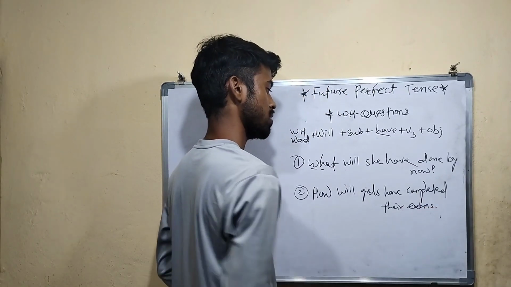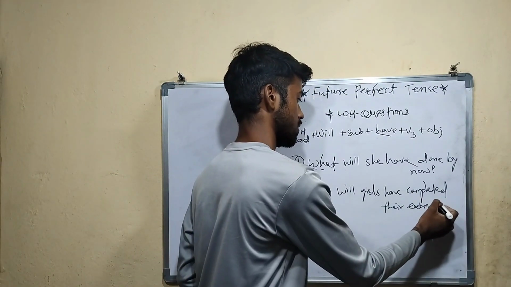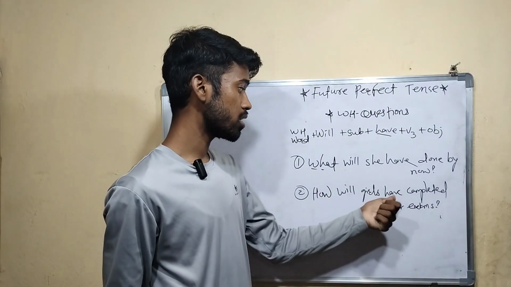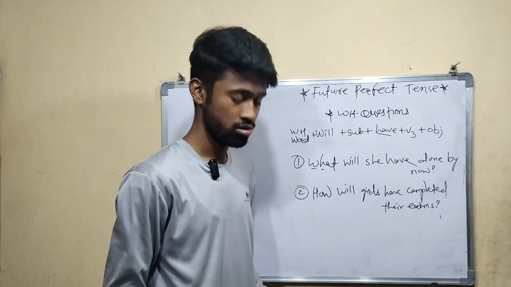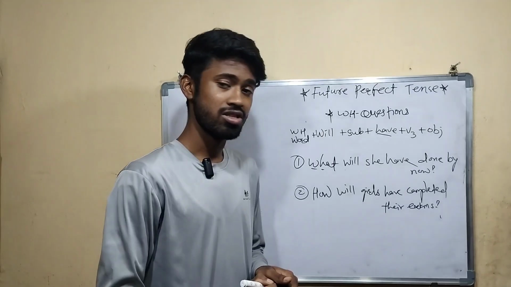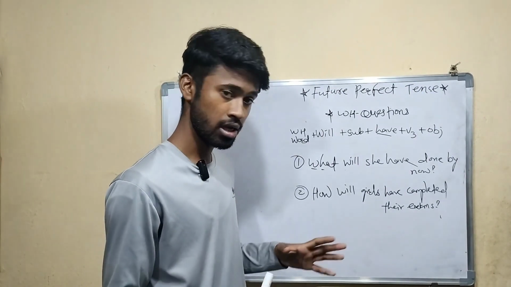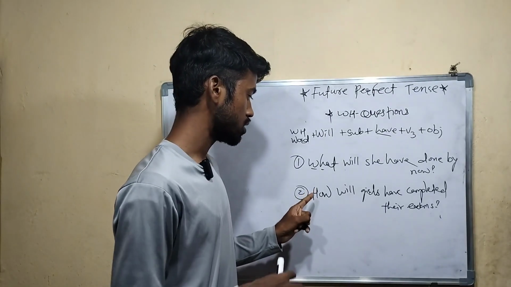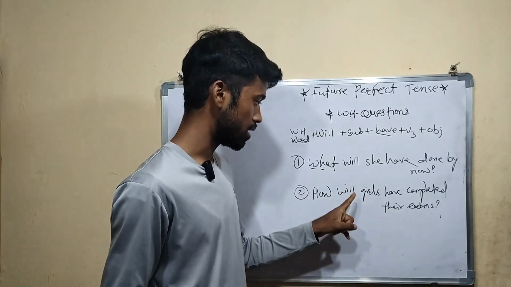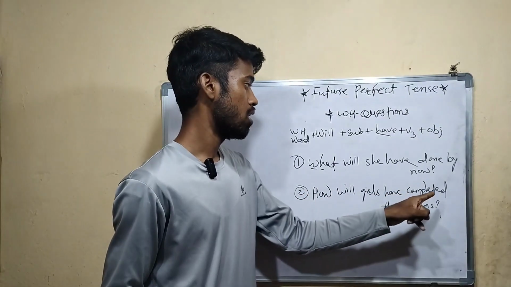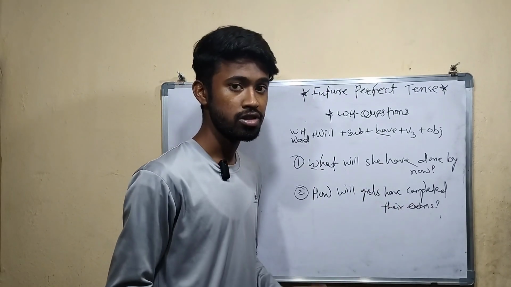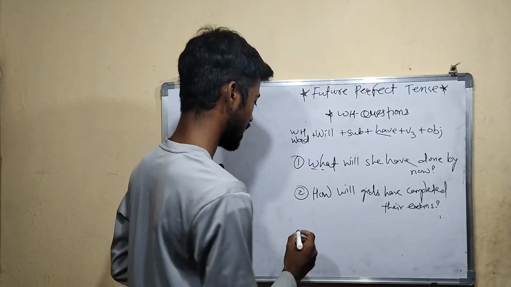Just understand that by tomorrow is there, right? How will the girls have completed their exams? So what are the answers? You have to write your answers in the comment section. Here I am not writing any answers. So what is the question? First the WH word, after that will, after that the subject, have, plus third form of verb, and the remaining part is the object. Now let's take the last example.